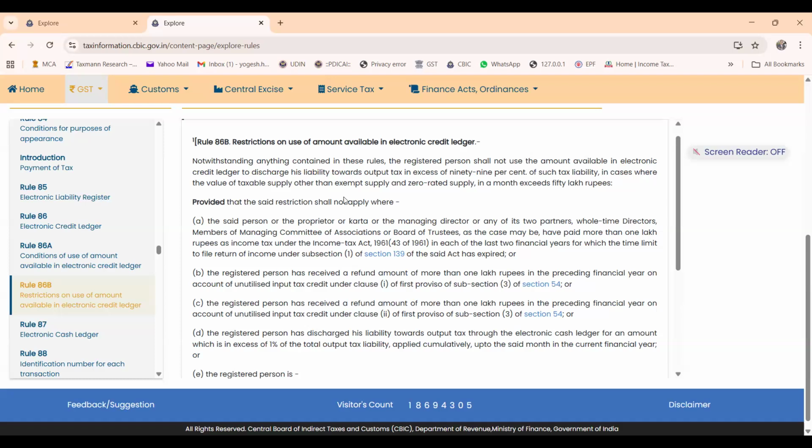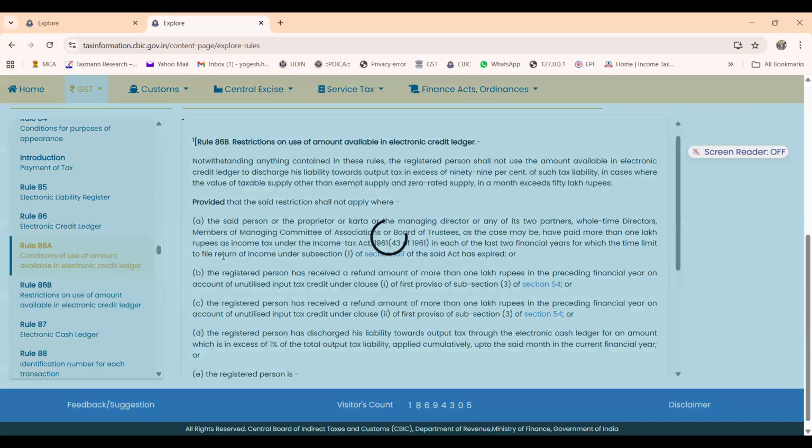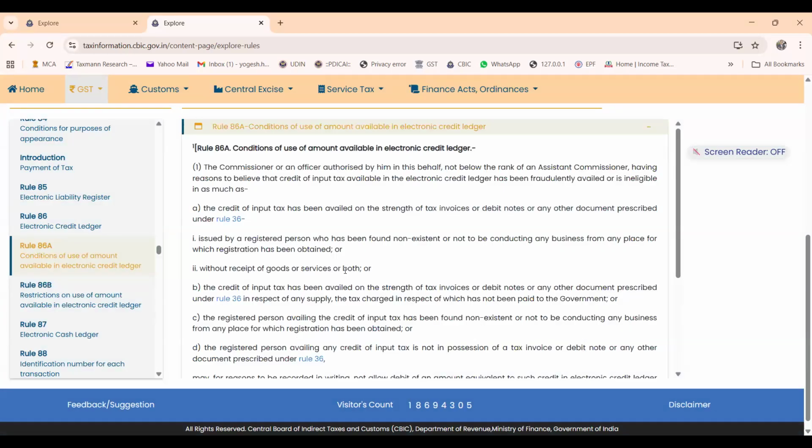And that's why, if we go through what has been stated in 86A, in case of 86A, a certain amount is allowed to be blocked. So how the high courts have interpreted that it is a restrictive rule for utilization of ITC, how they have interpreted 86A, and 86B is also in the same breath, wherein it is saying about use of ITC in electronic credit ledger. It's a restriction on use. So it's a case of wrong utilization rather than non-payment.